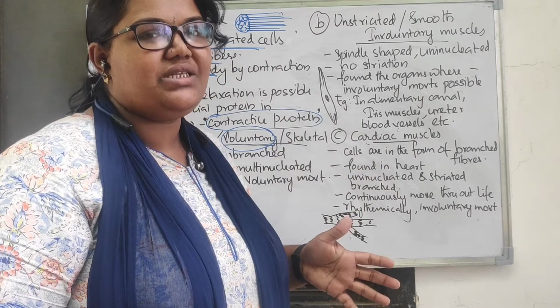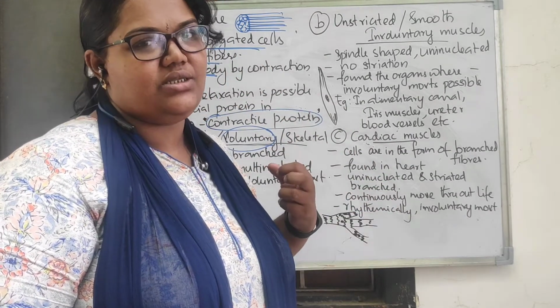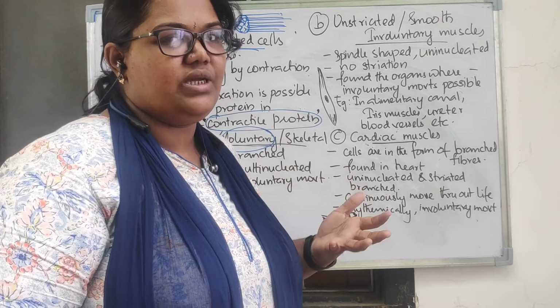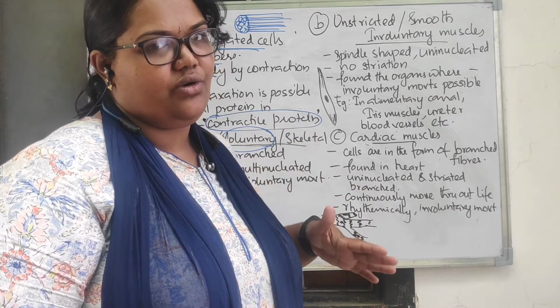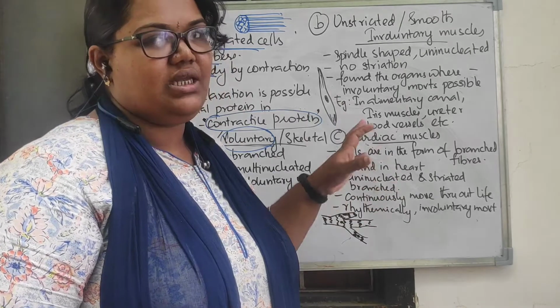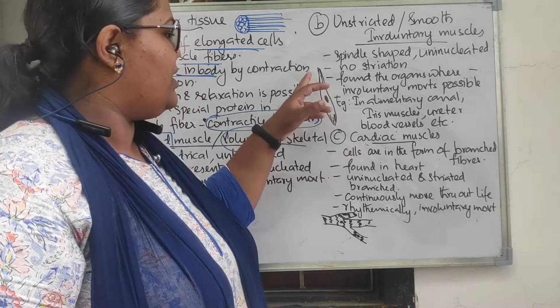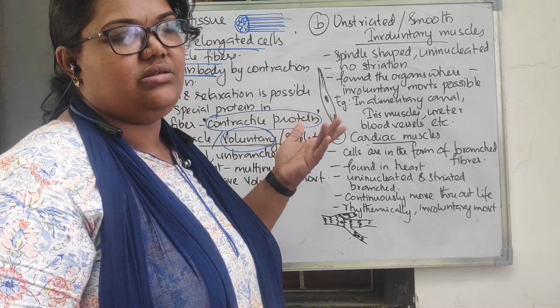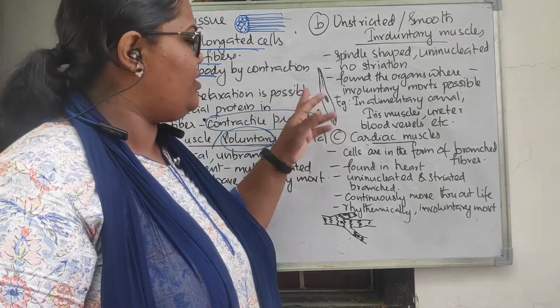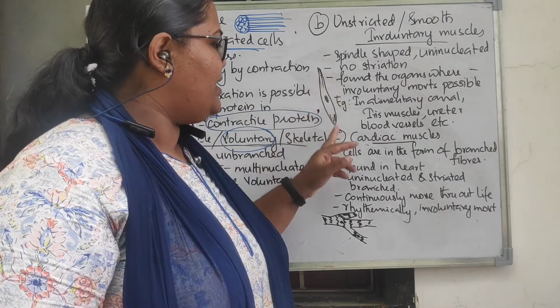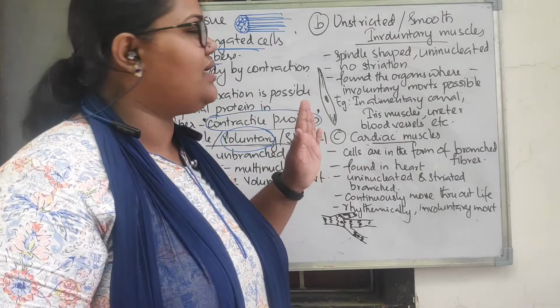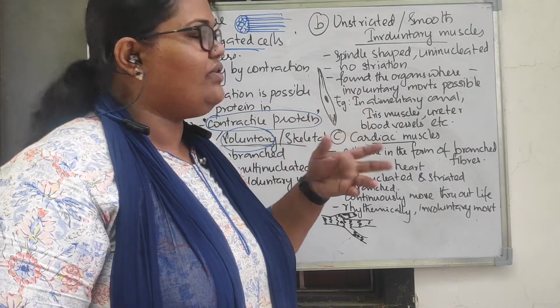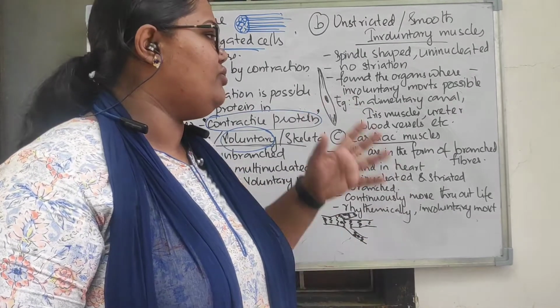And it is present wherever involuntary actions are there, right? That means those movements are not in our control, right? So there you can see this type of muscle. You can see that it is spindle shaped, uninucleated है. There is no other nucleus, only a single nucleus you can see, and it is uninucleated, no striations are there, and wherever involuntary actions are there, you can find this